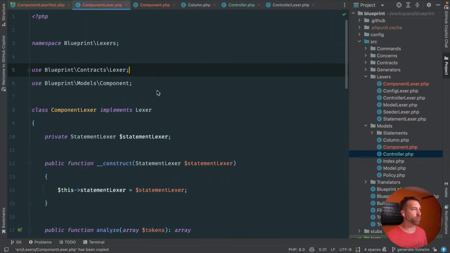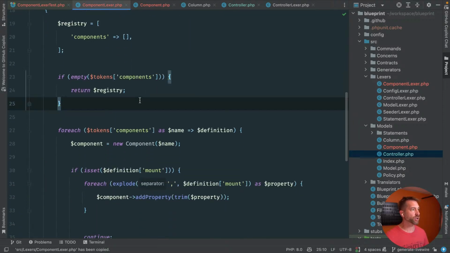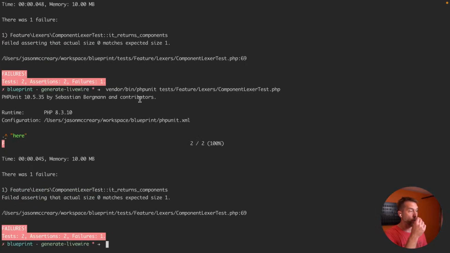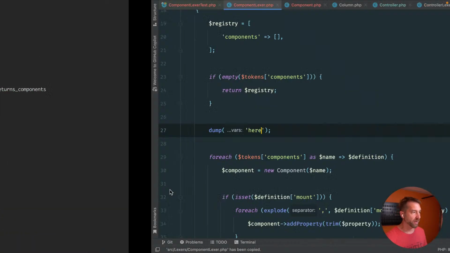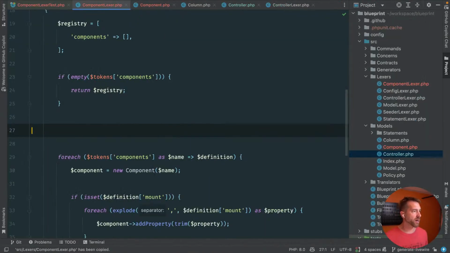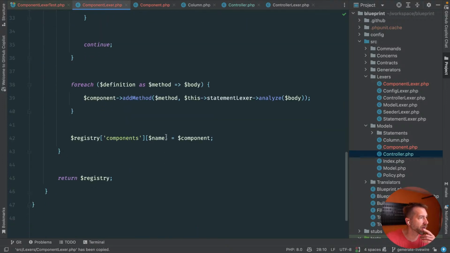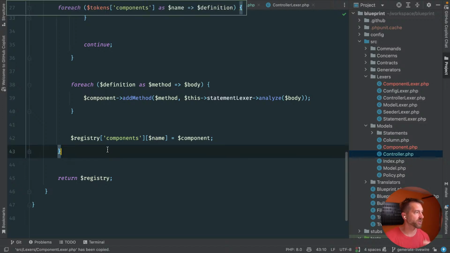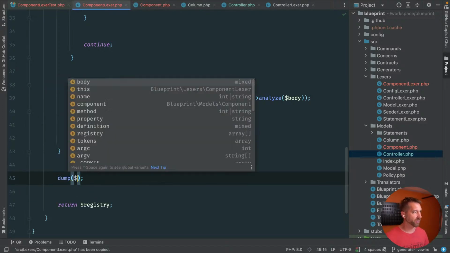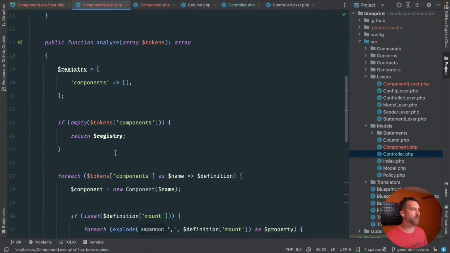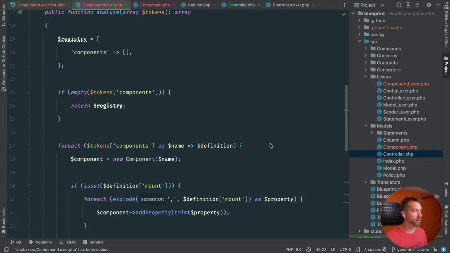Let's go do some poor man's debugging here. Let's make sure we're getting here. Dump here. All right, we are getting there. Cool, supposedly. Let's just hone in on our actual components. Okay, we're definitely getting there. Okay, why are we not looping over our tokens? Registry, we add components, name, component, return registry. Let's see what registry is by the time we get down here. Registry is still empty components, so we must not be looping the way we think.